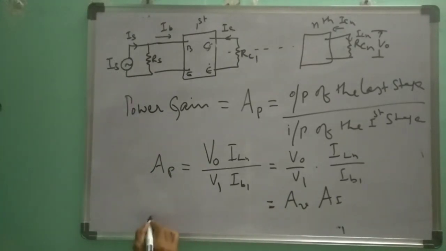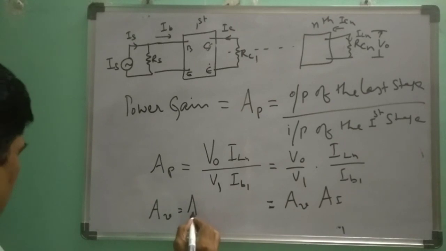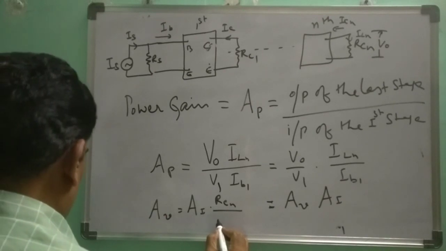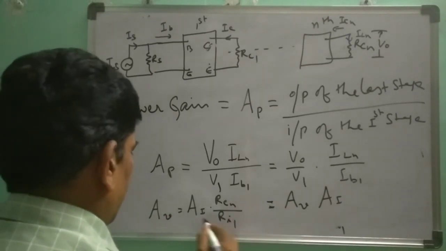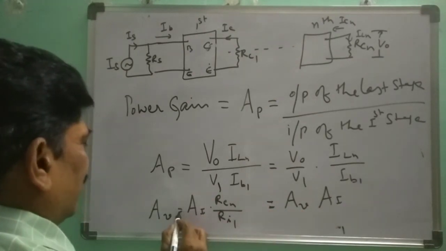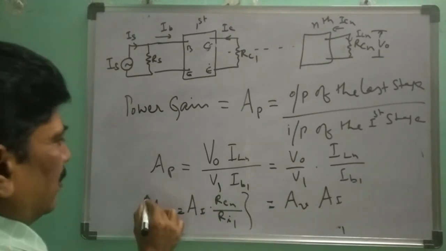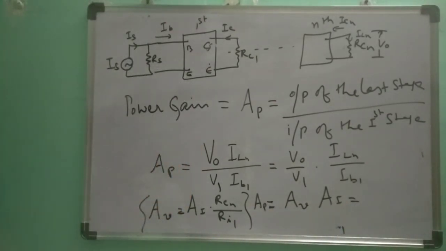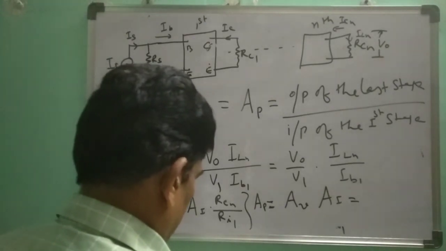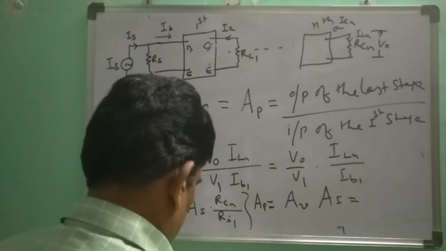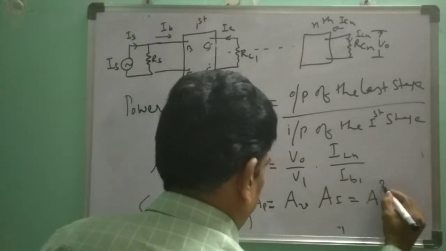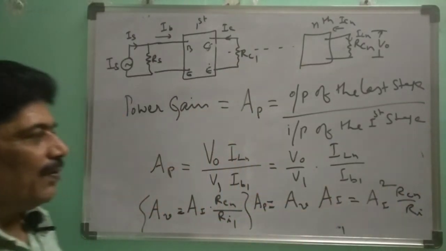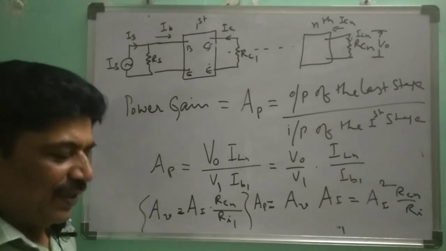And we already know that AV is equal to AI into RCN by Ri1. If we substitute here in place of AV, then AP, that is the power gain, will be equal to AI square RCN by Ri1. This is the overall power gain of the n-stage amplifier.